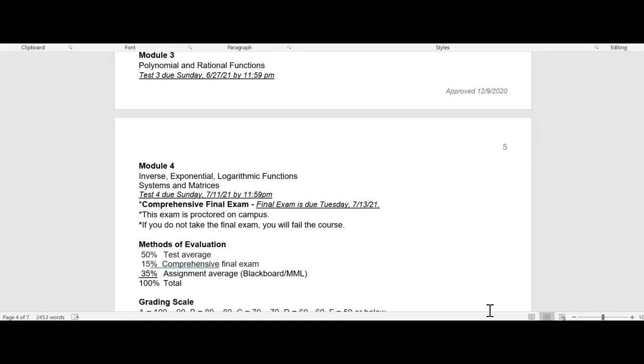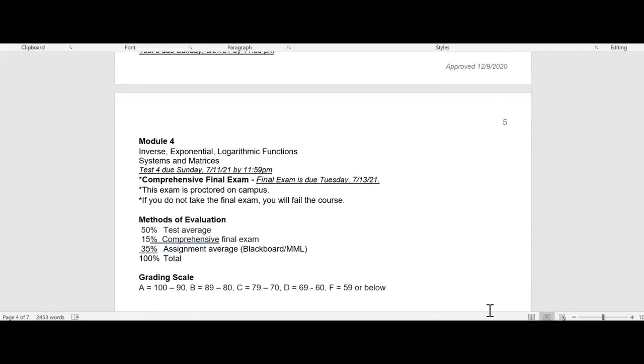That exam will be proctored on campus. More information is forthcoming on that, but the final exam will be, as we said, proctored. There will be a window of time when you can take the exam, so you don't have to come on Tuesday the 13th, but I will have an open window so you can choose a time to come take that exam. If you have a concern about that, please let me know early on. All right, you have to take the final. If you don't, you will fail the course.